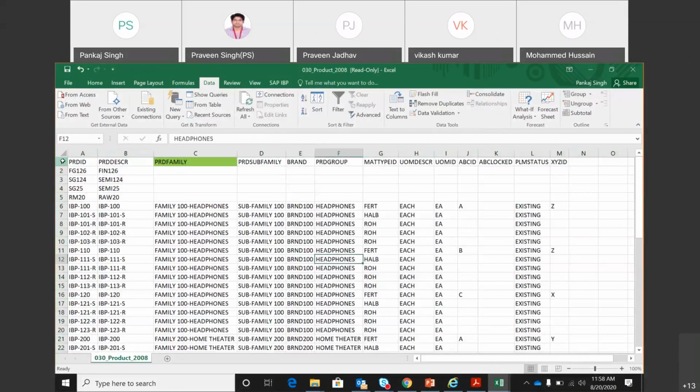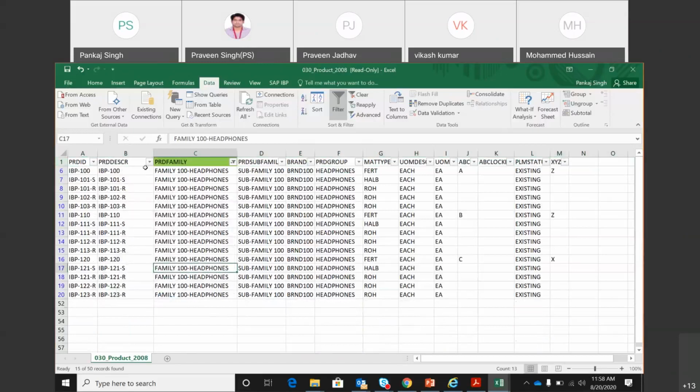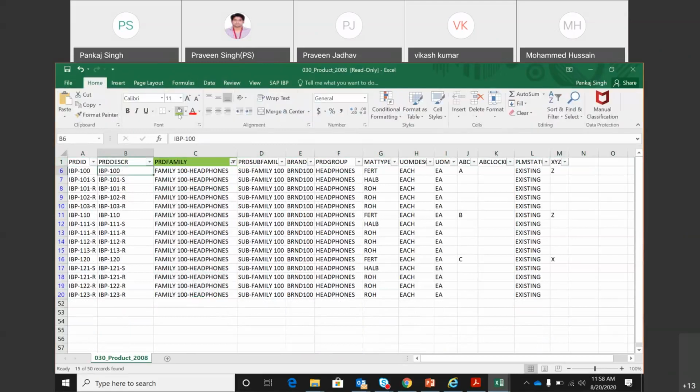Now I will show you one of the product families. So let's say product family 100. You can see in this product family, which is called family 100 headphones, we have got 1, 2, and 3 finished products. Rest everything that belongs to this family are semi-finished products or raw material. Since we are doing demand planning, I'm not talking about all this. These things will be talked about when we do the supply planning.